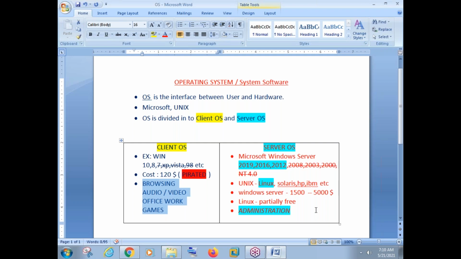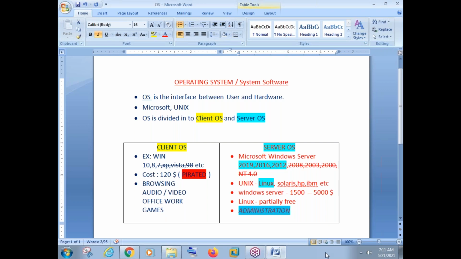So server OS is used in special cases. Server operating system is used in companies to manage a computer network. That is called administration. So what is administration? There are hundreds and thousands of computers in a company. By using a server OS, you can control them. Control them in the sense that you can enable and disable some settings, create some policy, share data, share internet, and make some security. Like this, we can do many things by using server operating system. So this is specially designed for administration.